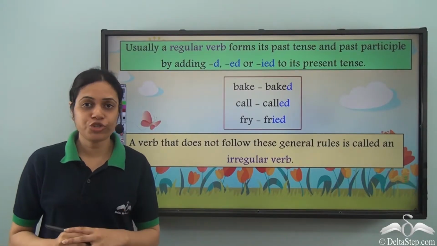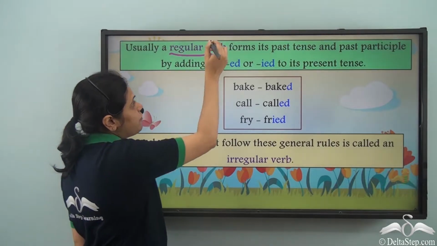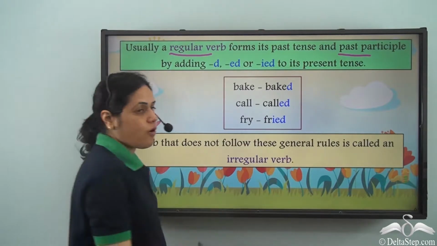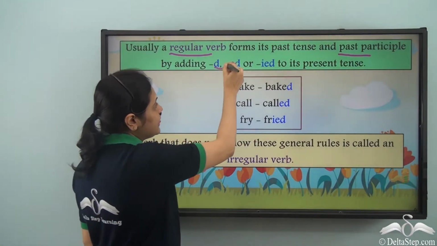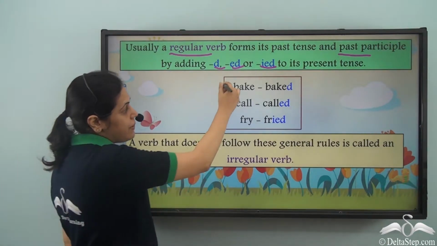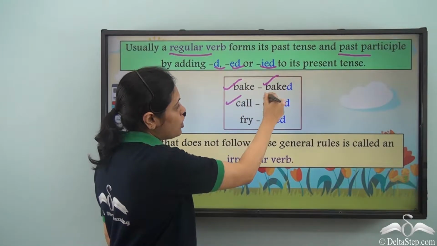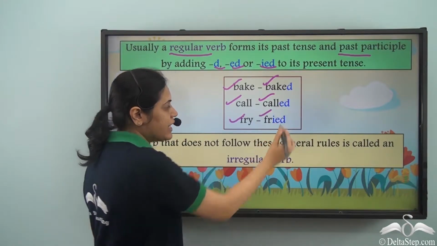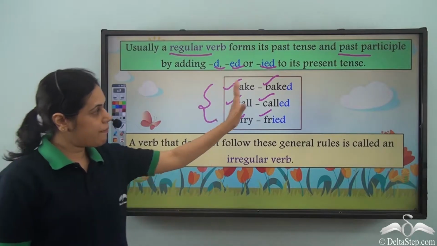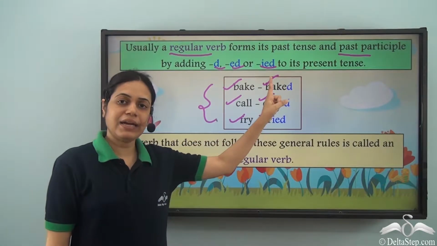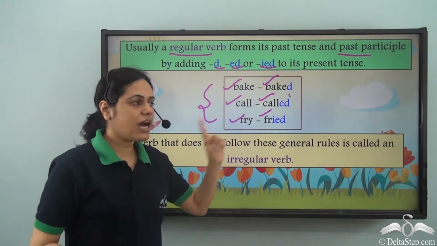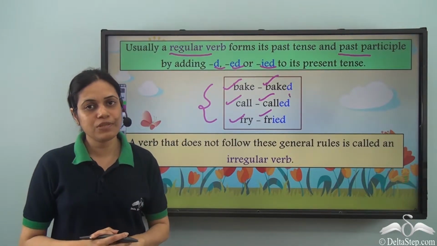We know that usually a regular verb forms its past tense and past participle form by adding d, ed or ied to its present tense, like bake, baked, call, called, fry, fried. So these are all regular verbs because the past tense is formed by adding either d or ed or ied, and these are also the past participle forms.